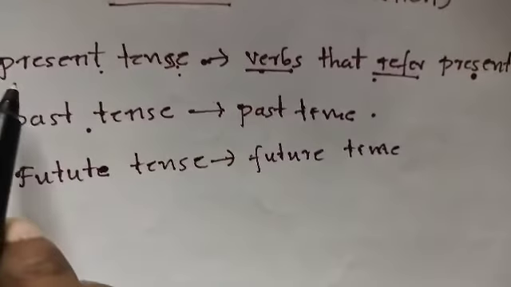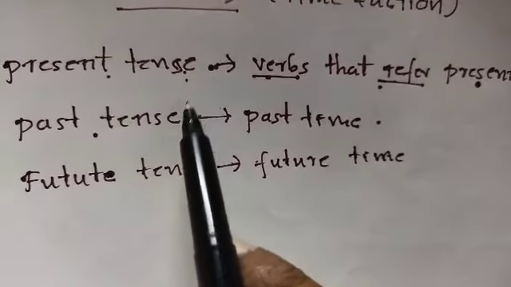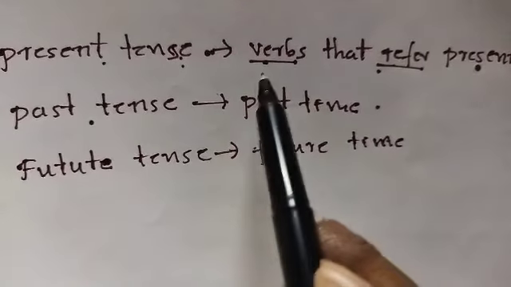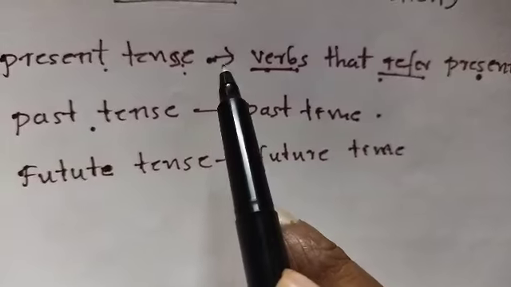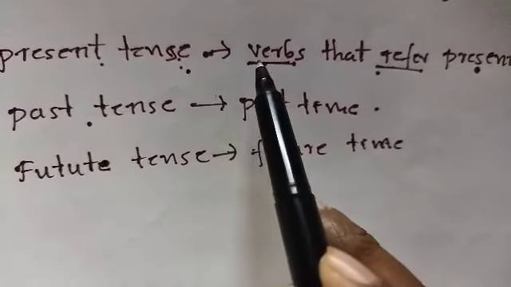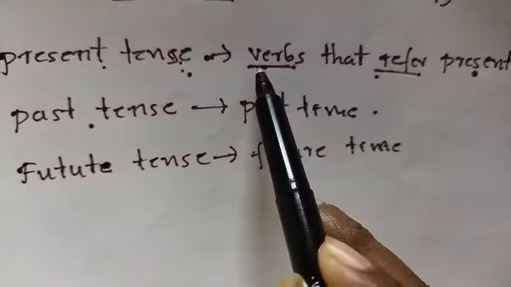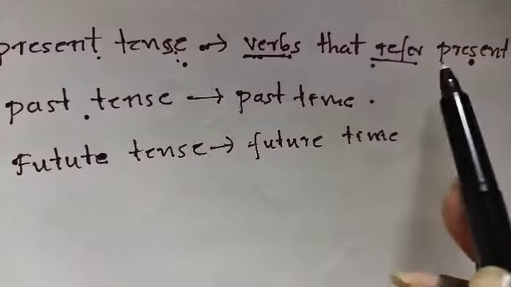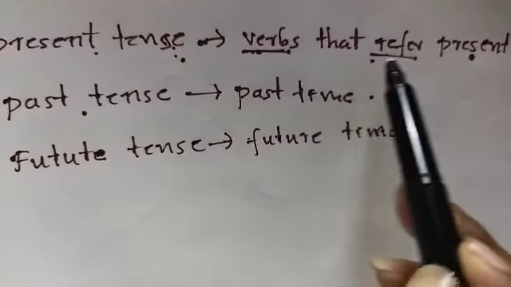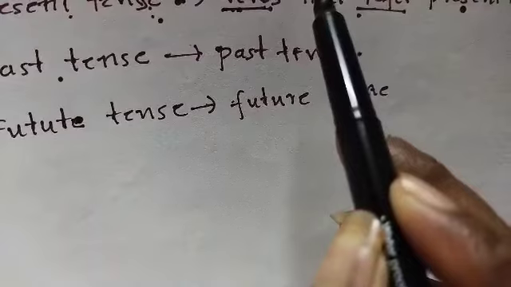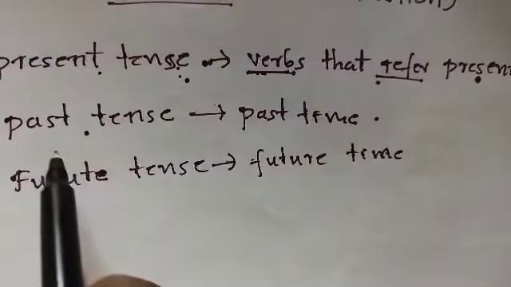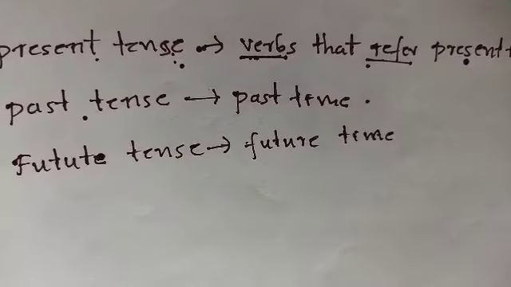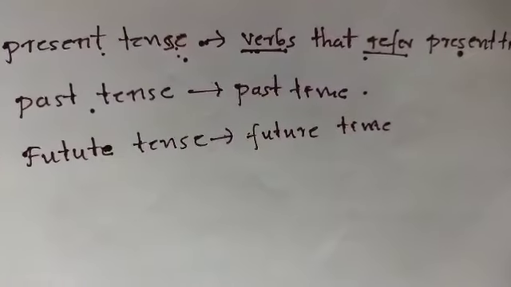So especially the sentence is in the present tense, past tense, or future tense. How do we know? With the help of the verb. That's why we say that verbs that refer to present time are said to be in present tense. Here also, these are present, past and future tense.